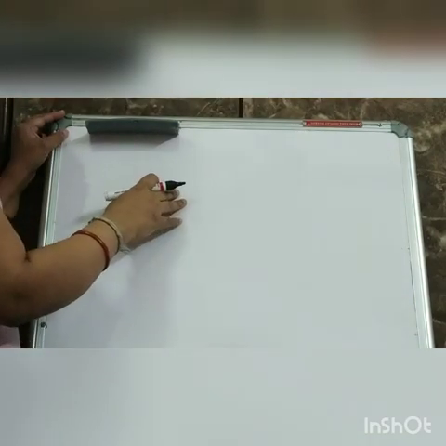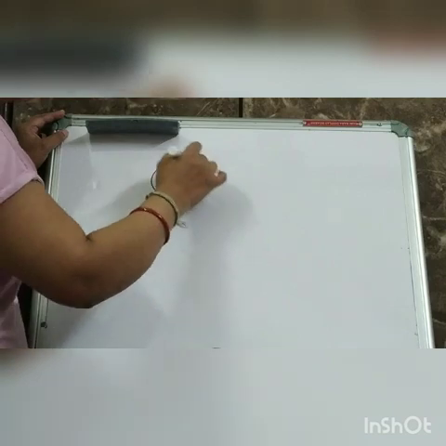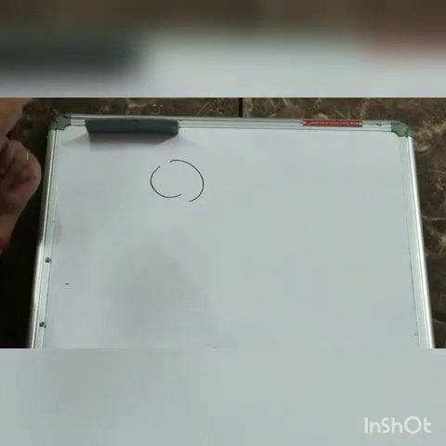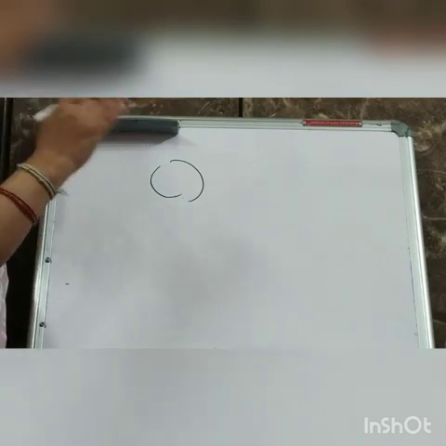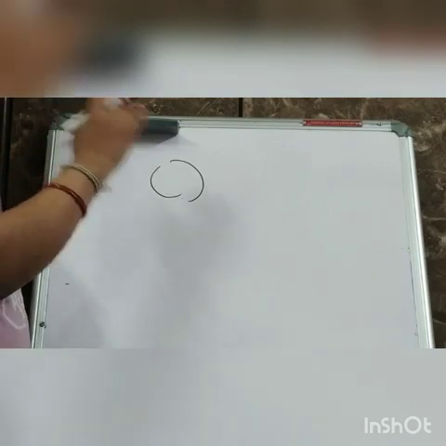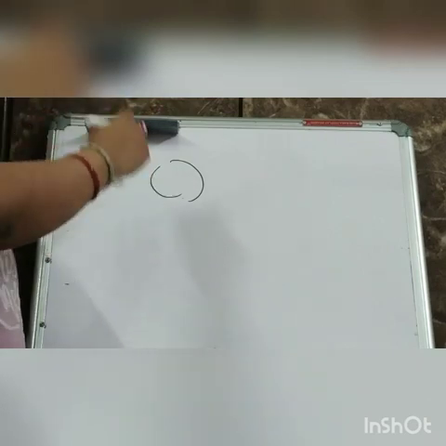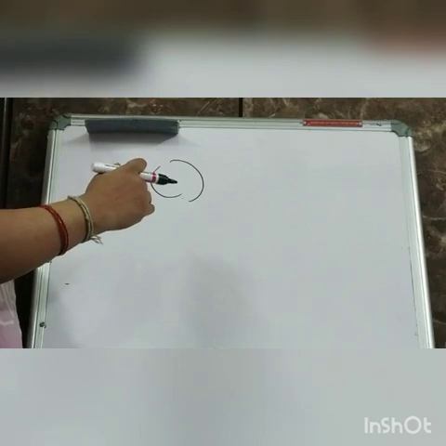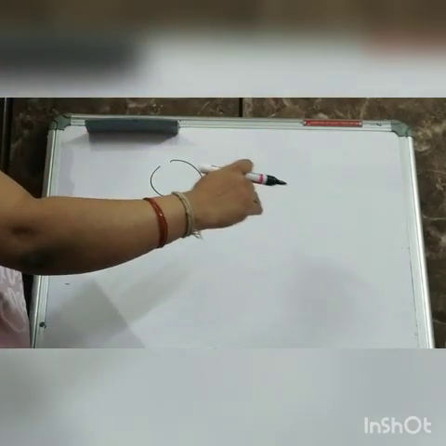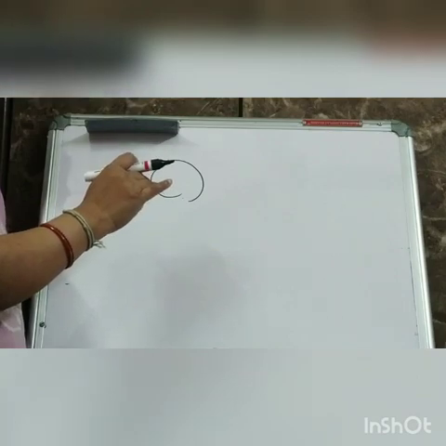For the sound wave to travel, we need a medium. Suppose I am talking. How is the sound transmitting? It needs air. Here air is the medium. So when I am making sound, this sound energy coming from my mouth is vibrating the air particles, and the energy is getting transferred, not the air particles.